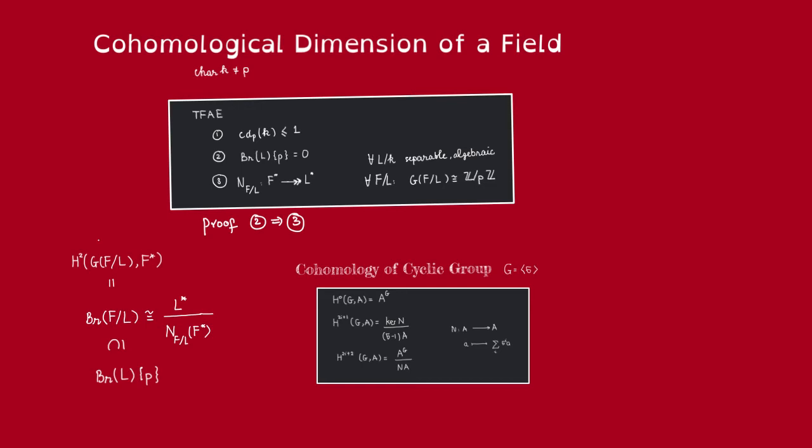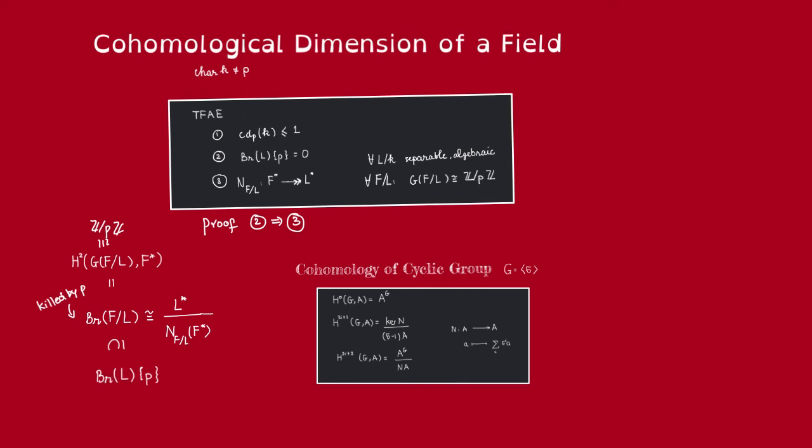Now because the Galois group is isomorphic to Z mod PZ, the elements of the Brauer group, being identified with cocycles on Z mod PZ star, must be killed by P. Right? So this must be killed by P. And so this relative Brauer group lies inside the absolute Brauer group, and since they're killed by P, they must lie in the P primary part of this absolute Brauer group.